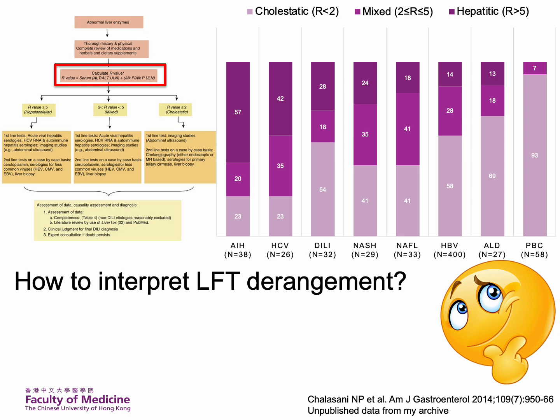In inactive diseases with relatively normal liver enzymes, R ratios are usually below 2, inappropriately categorizing them as cholestatic patterns. Many patients with hepatitis B in my cohort received antiviral therapy and had relatively normal liver biochemistry. Therefore, it is not unexpected to find their R ratios falling into the so-called cholestatic pattern.